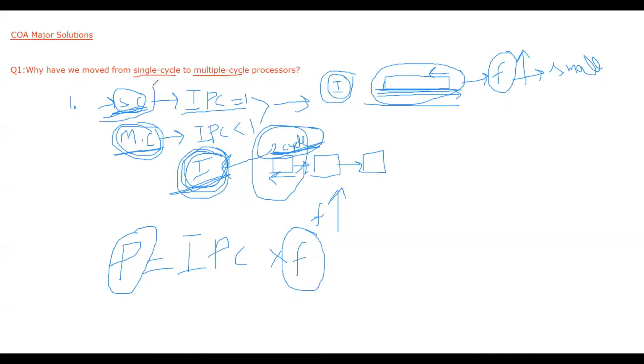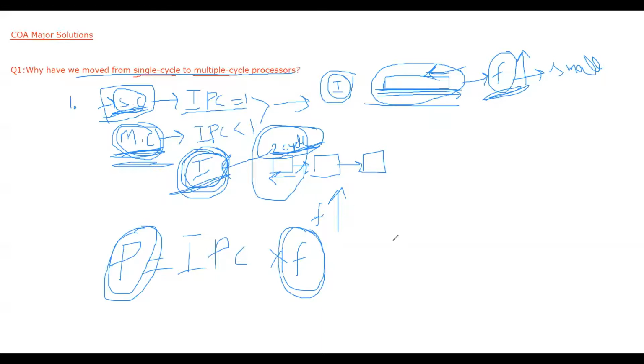However, single cycle processors have the limitation that they won't allow us to decrease the cycle width beyond a certain limit, or we can say we cannot increase the frequency beyond a certain limit. So the frequency of single cycle processors is very low as compared to multiple cycle processors. As a result, because of the higher frequency of multiple cycle processors, we have better performance in these processors. That is why we are moving from single cycle to multiple cycle processors.